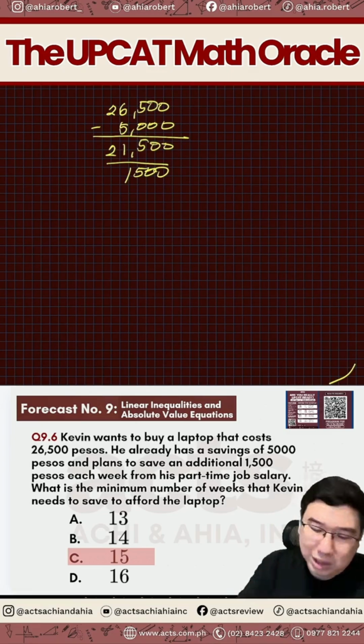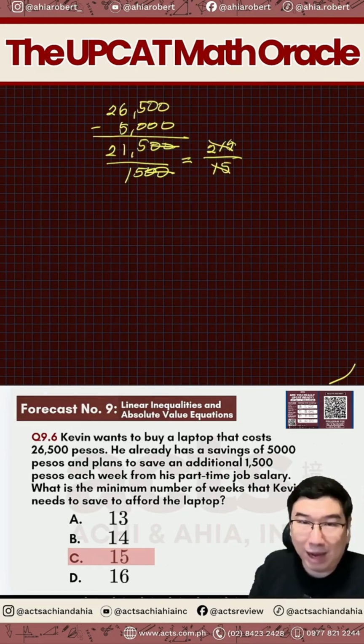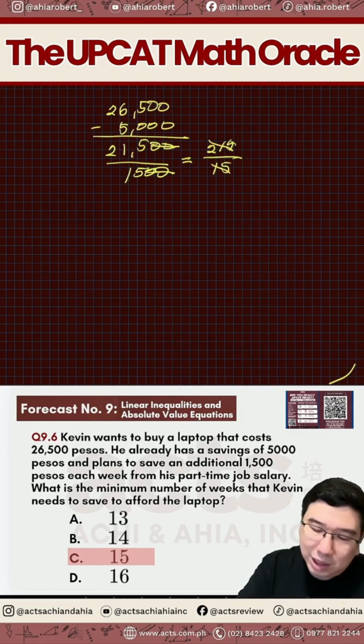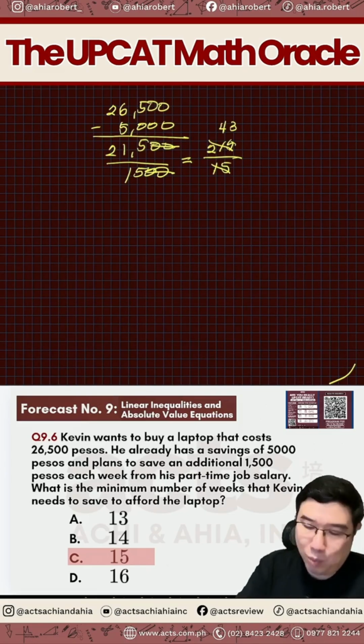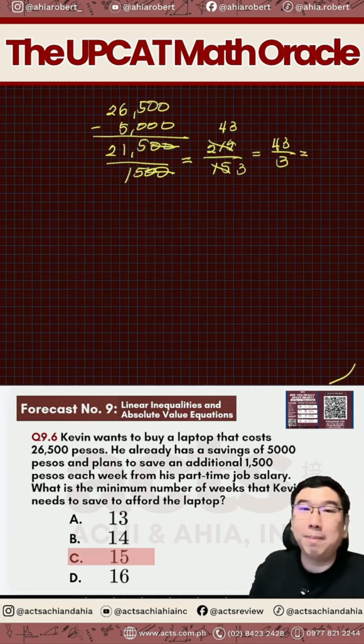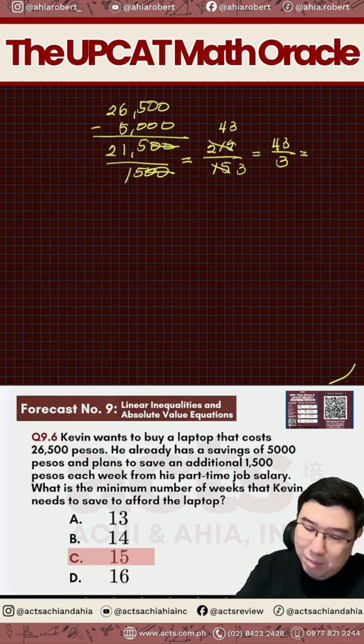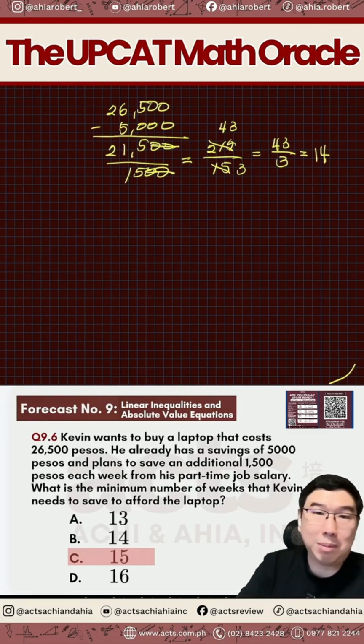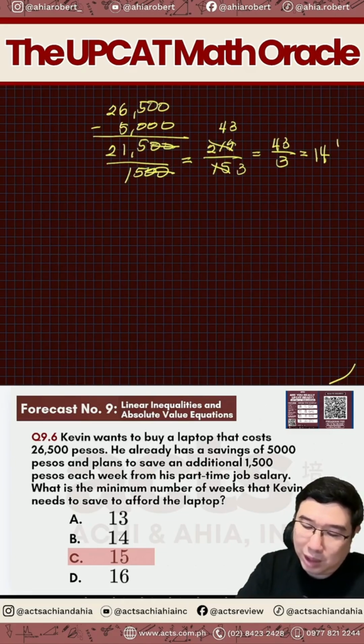One way, of course, since they're both with two zeros, we can remove the two zeros here. So this is just the same as 215 divided by 15. Since they both end with 5, we can divide both by 5. So 215, therefore that's gonna be 43. And then 15 will now just become 3. So this is now 43 over 3. And we can now make this to become a mixed number. What is now 43 divided by 3? That's gonna be 14, which is 14 times 3 is 42. So therefore, 14 and 1.